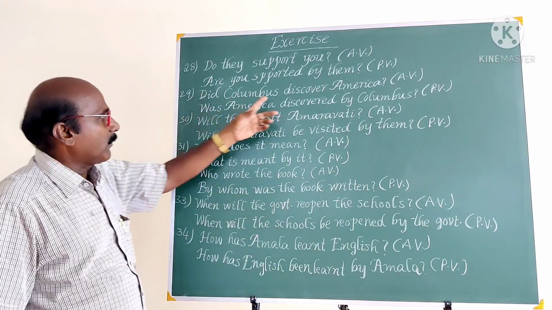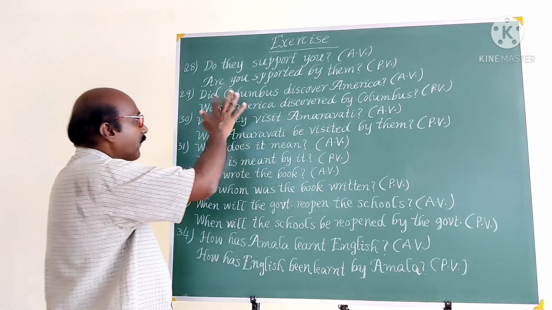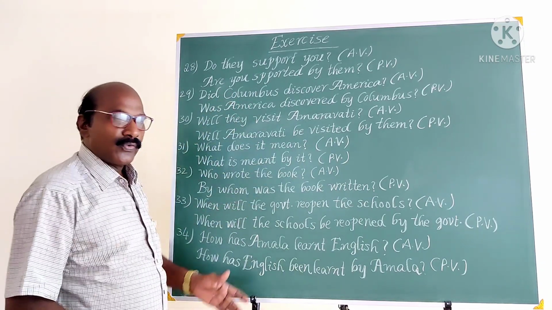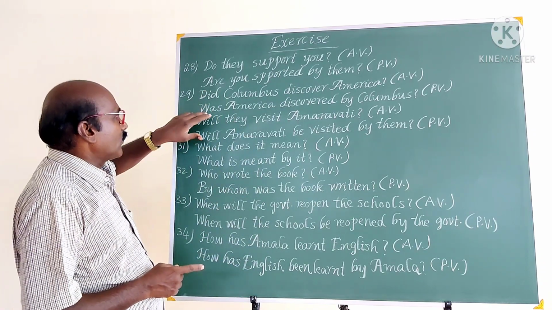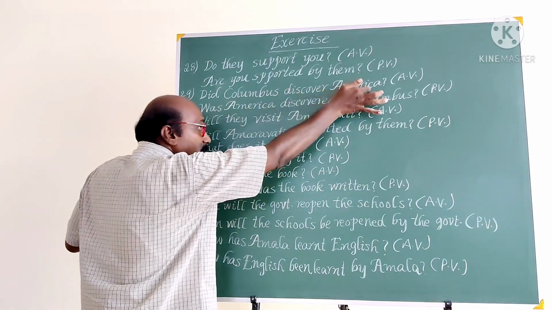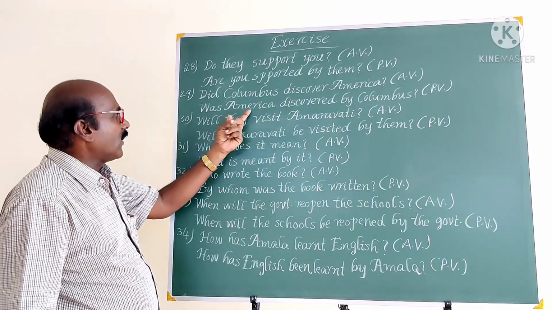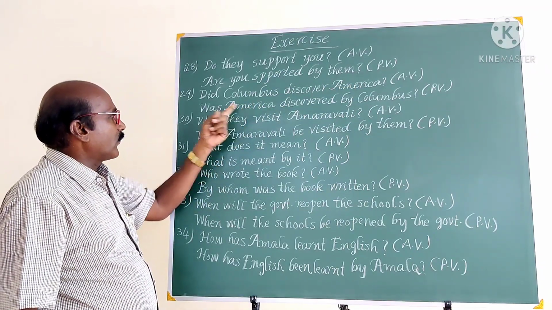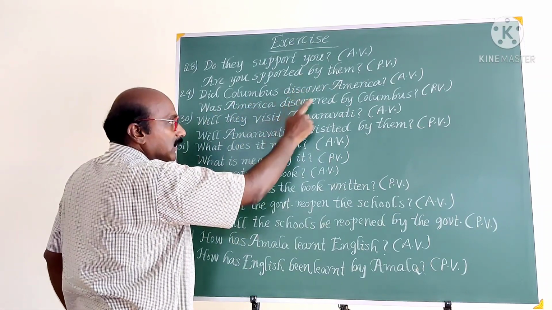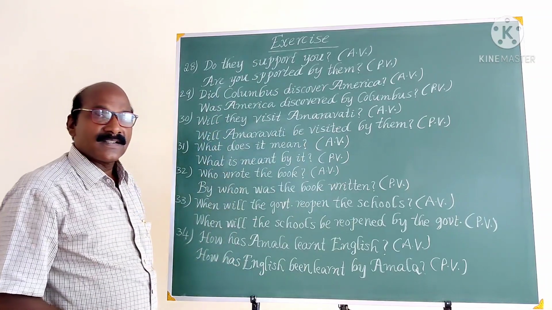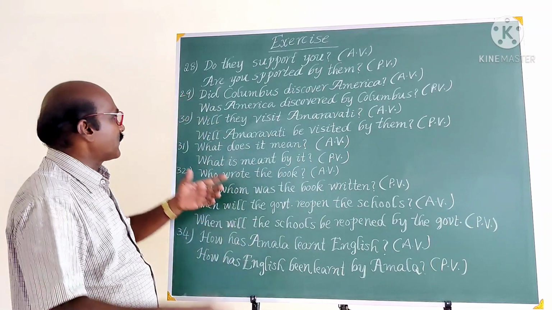Next question. Did Columbus discover America? If any question begins with did, definitely it belongs to simple past tense. So past tense means use past tense be form, was or were. The use of was or were here depends upon the object becoming subject. America is the object, so singular object is there, so it becomes a singular subject. So use was. Was America discovered by Columbus? The same yes or no type question both in active voice and passive voice.